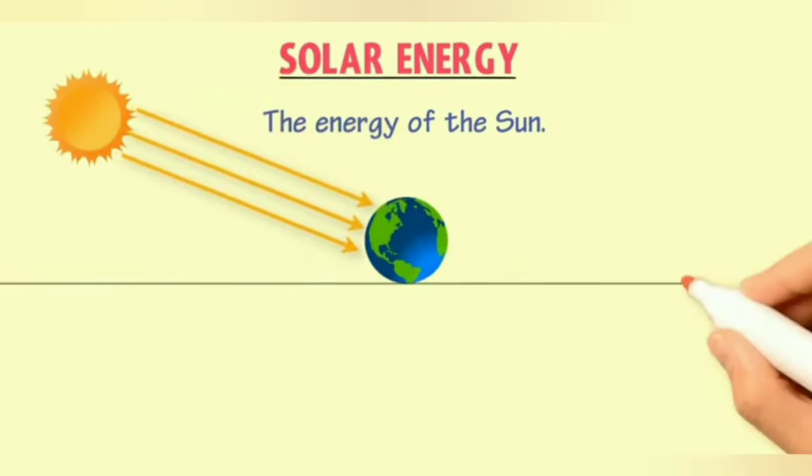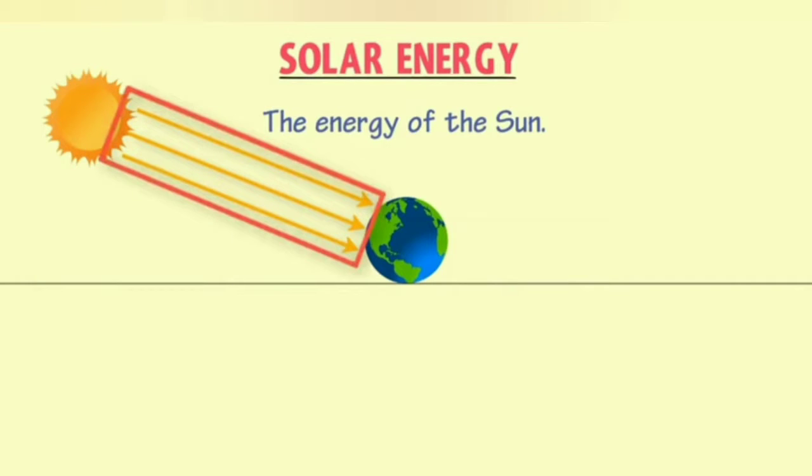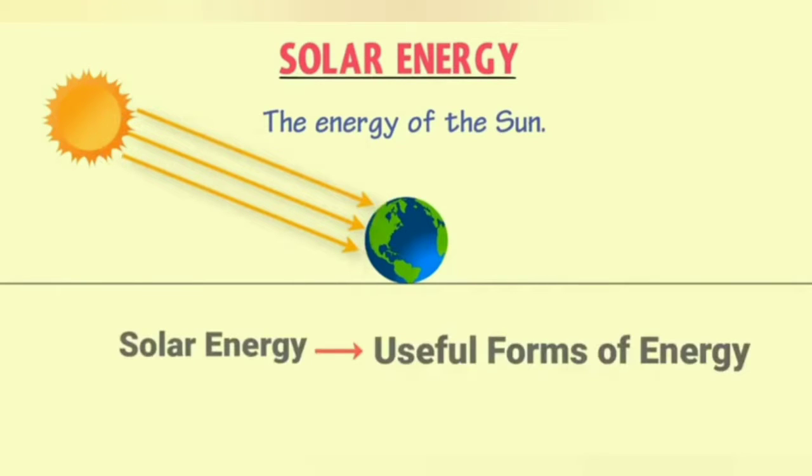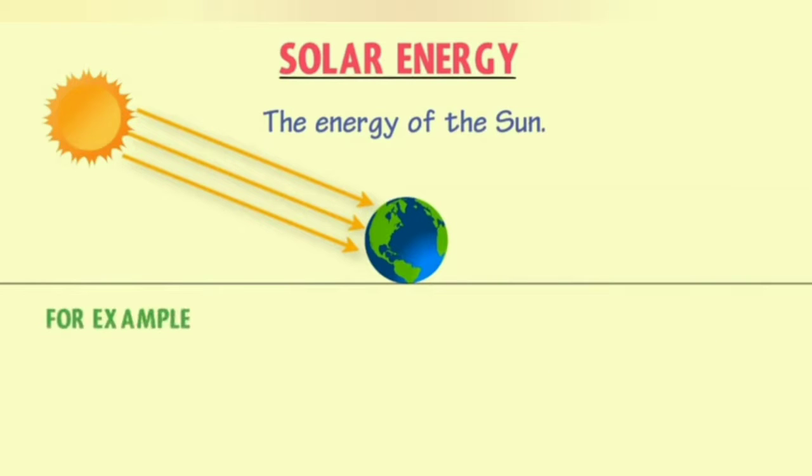Here we can observe that we get the energy directly from the sun to the earth. With some different techniques, we can use that energy, right? Solar energy can be converted into useful forms of energy.